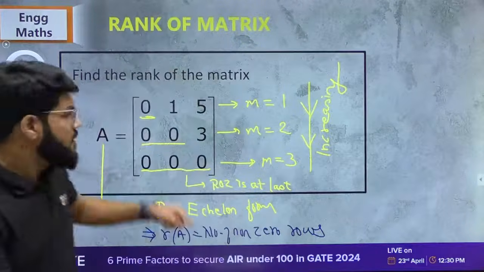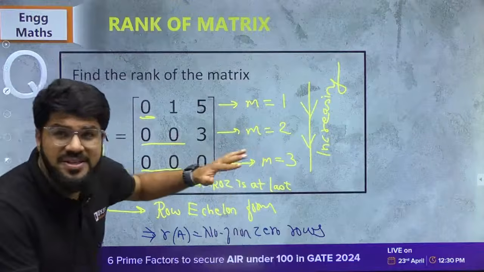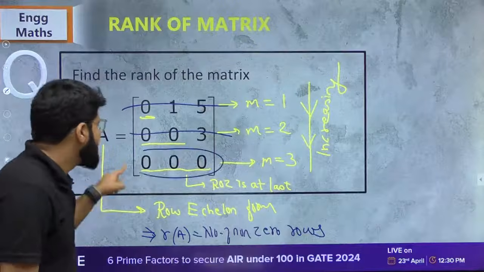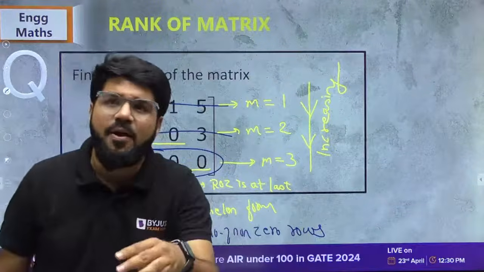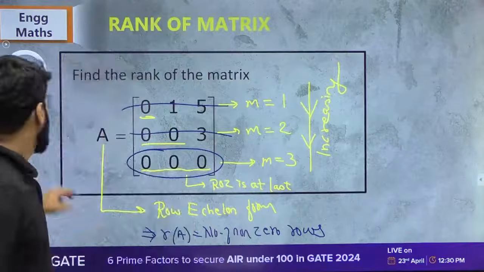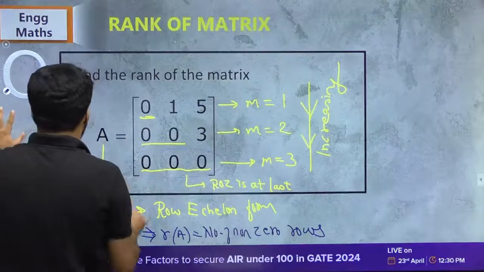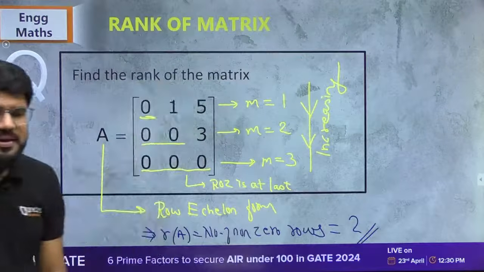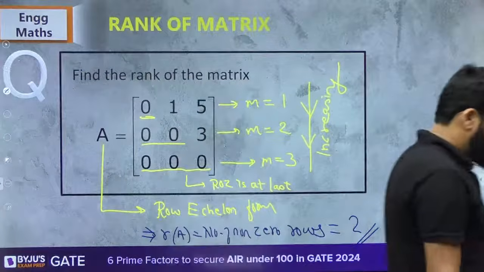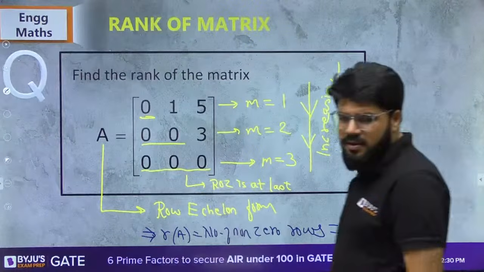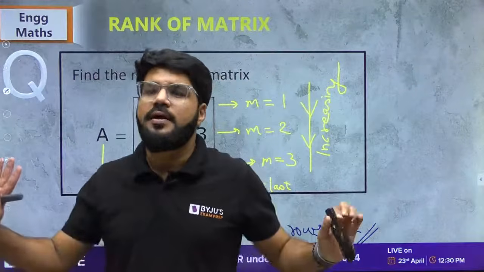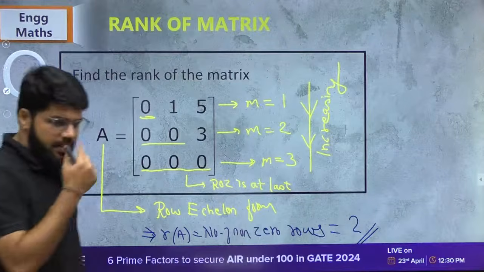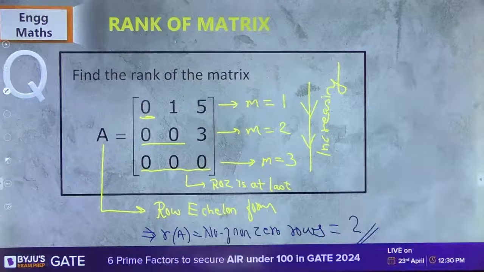How many are non-zero rows? Zero row means all elements zero. So this is non-zero, perfect. This is non-zero, perfect. But this one is zero. So the third row cannot be counted, but the rest two are non-zero rows. So the rank is equal to 2. For this matrix, rank is equal to 2, the number of non-zero rows. Correct, everybody? The rank is equal to 2. Perfect.